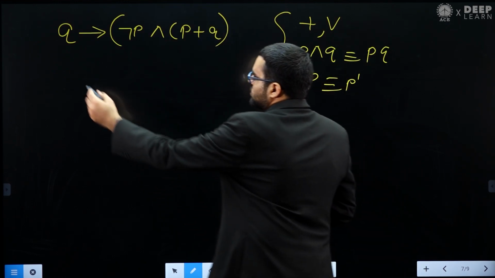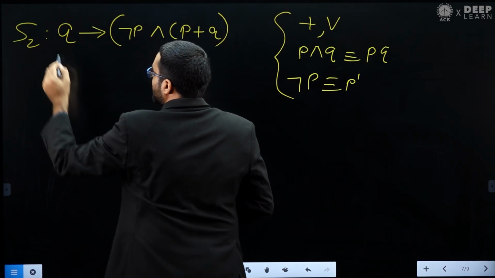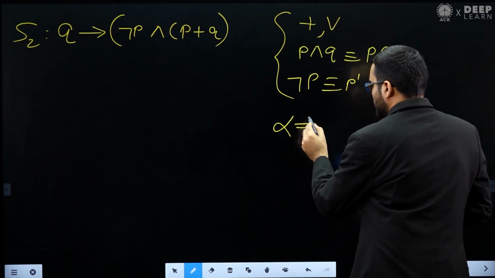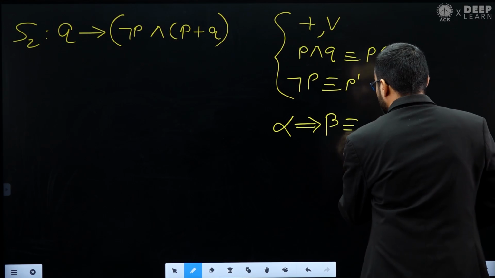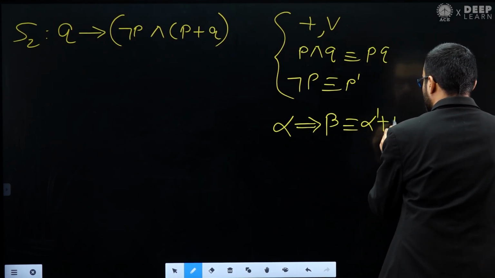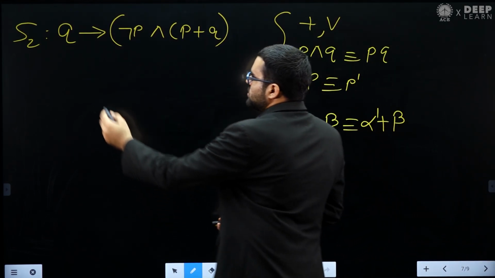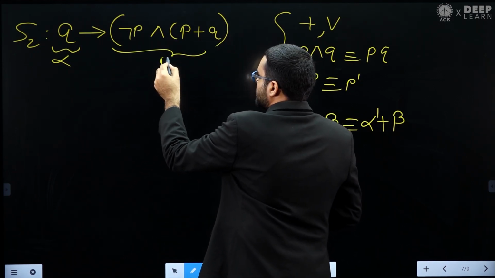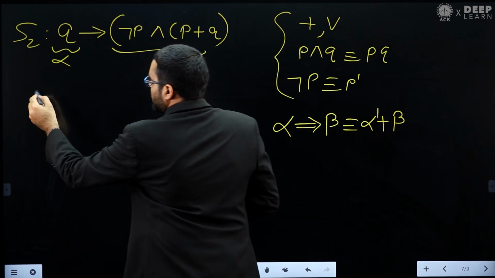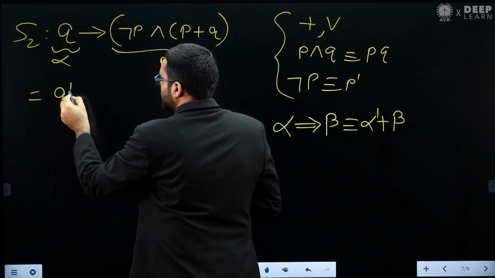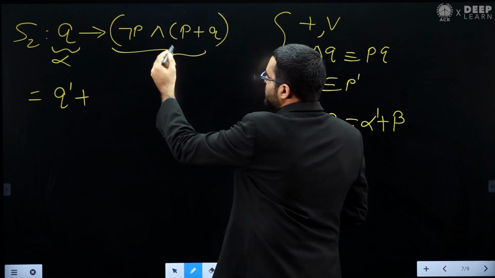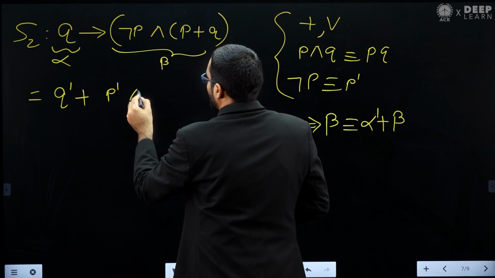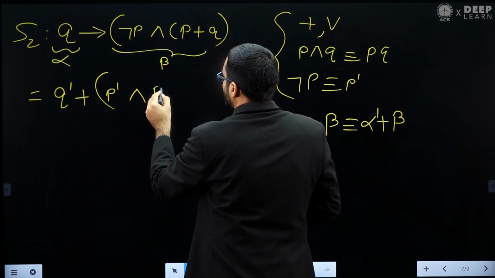Now let's solve it. Again we can apply the same formula that we have seen. If you have alpha implies beta, then you can write it alpha dash plus beta. Now this is our alpha, and this is our beta. Let's apply it. So alpha dash means basically Q dash plus beta. What is beta? This is exactly same. So this will be basically Q dash plus P dash and P plus Q.